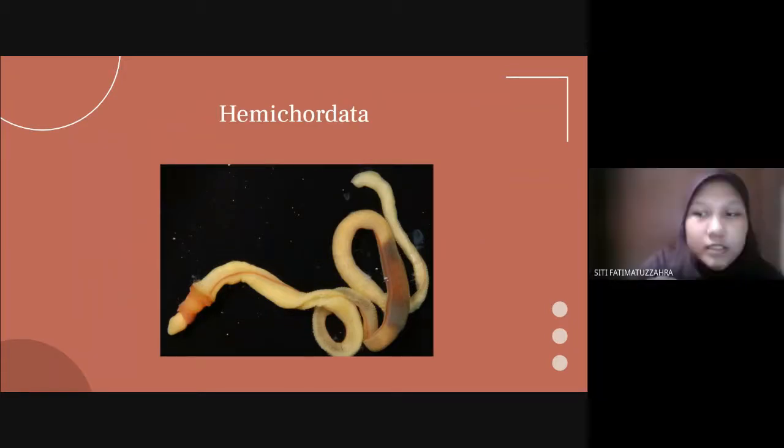The next one is Hemichordata. Hemichordates share some traits with chordates, such as gill slits and a dorsal nerve cord. The largest group of hemichordates is the Enteropneusta, or acorn worms. Next,